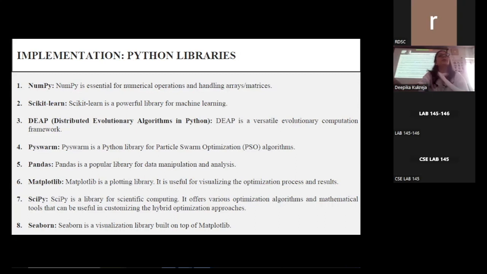Another library that is being used for generating graphs is matplotlib. It is used for plotting. It is a plotting library, rather. It is useful for visualizing the optimization process, and the results allow us to gain insights into the performance of the algorithms that we have modified or integrated.